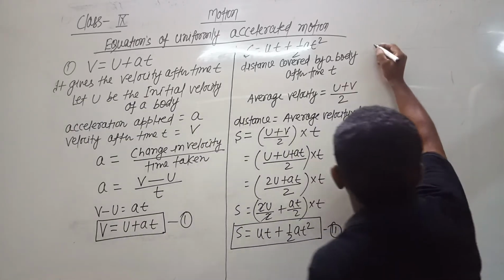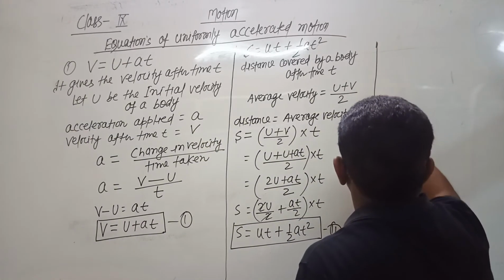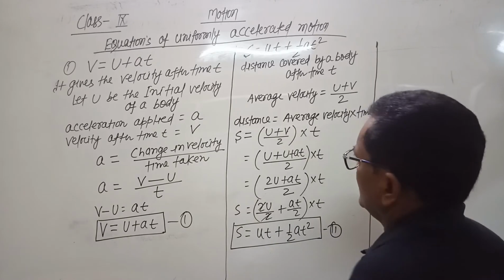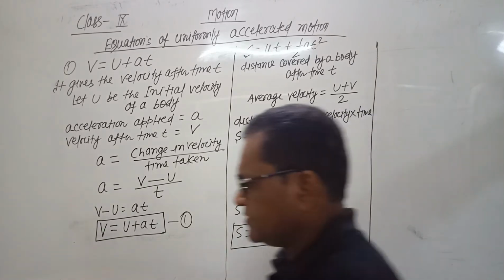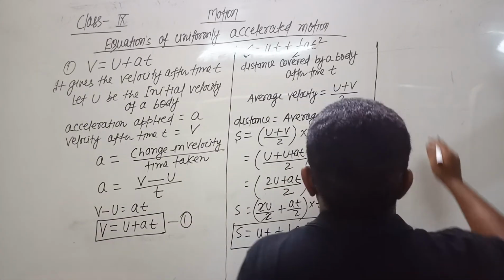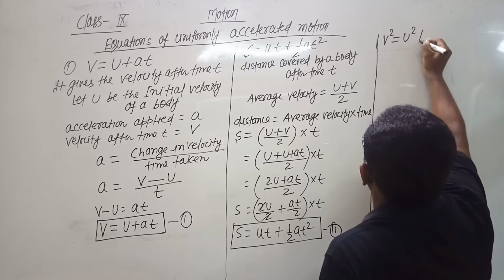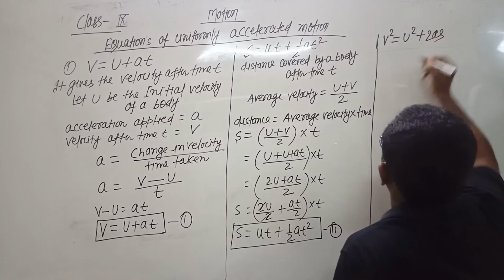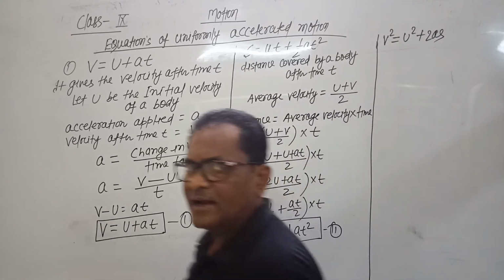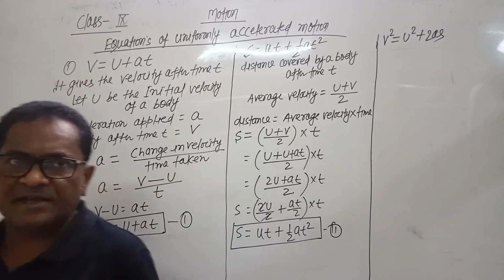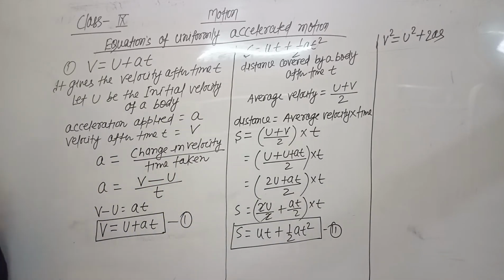Now the third formula we will see, and the third equation of motion is v square equals u square plus 2as. v is the final velocity, u is the initial velocity, a is the acceleration, and s is the distance covered.